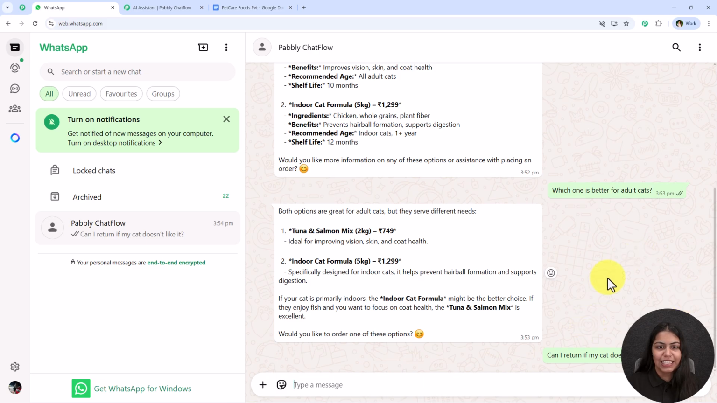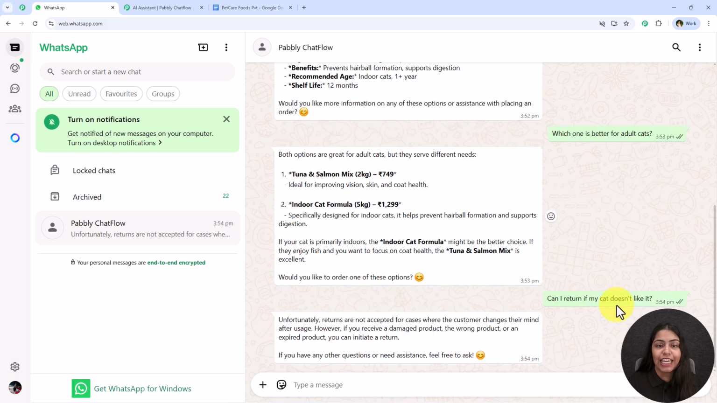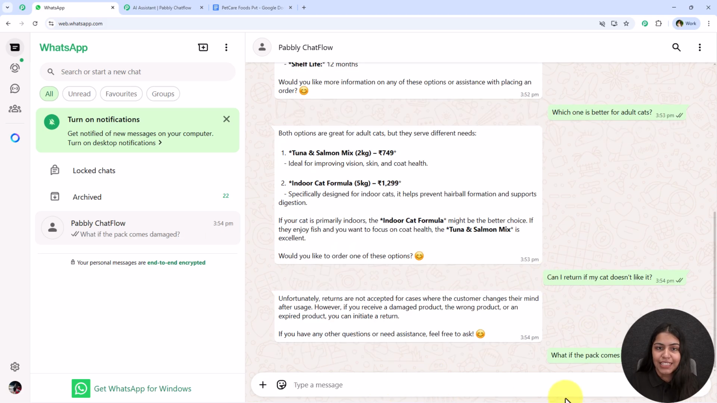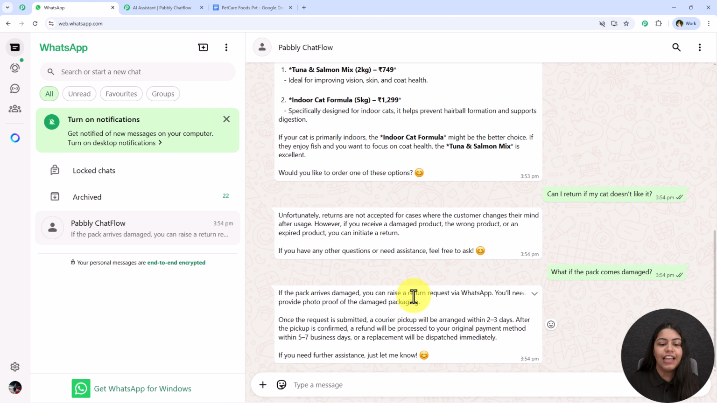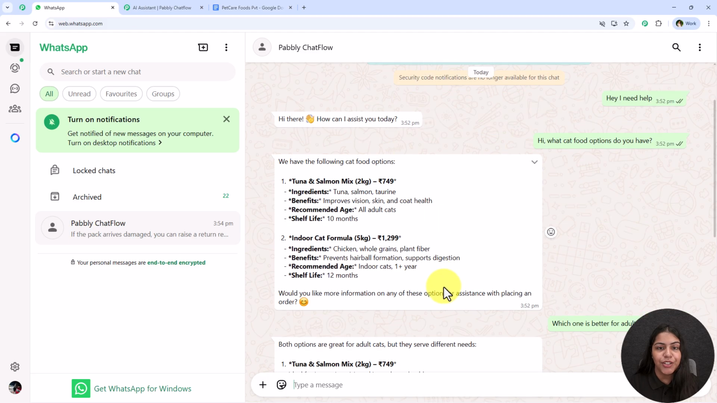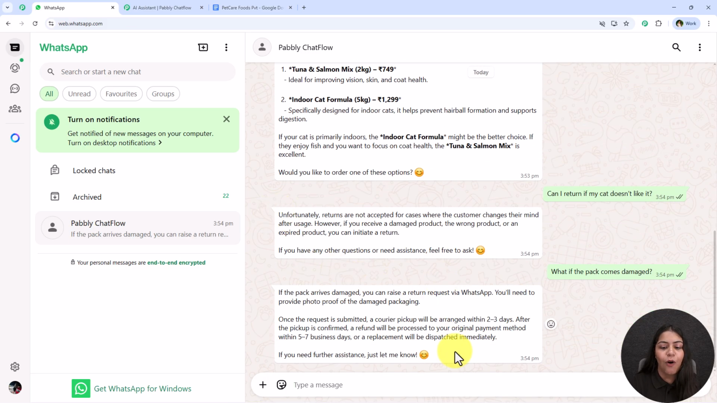So let's send this message and check for the reply. I'm going to wait for a few seconds, and you're going to see that this AI agent is going to reply, unfortunately returns are not accepted for the cases where customers change their mind. So let's ask another question. What if the pack comes damaged? And I'm going to send this message, and once I send this message, an automatic reply will be generated. It says over here, if the pack arrives damaged, you can raise a return request via WhatsApp. You will need to provide a photo proof of the damaged packing. So yes, you can see within seconds and in real time, this WhatsApp AI agent is solving all my queries.